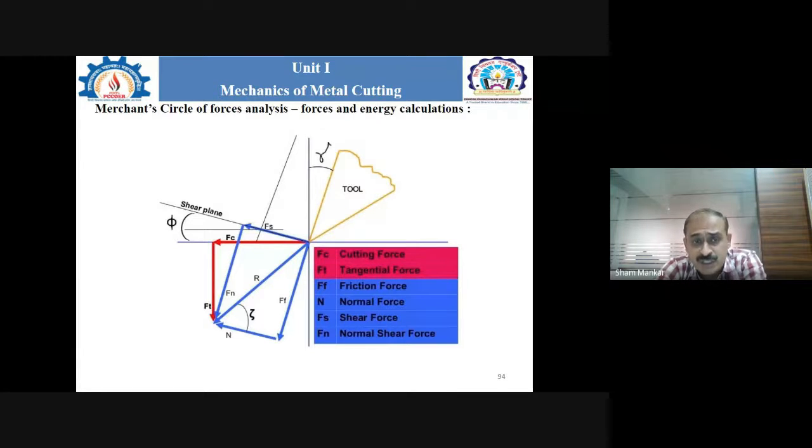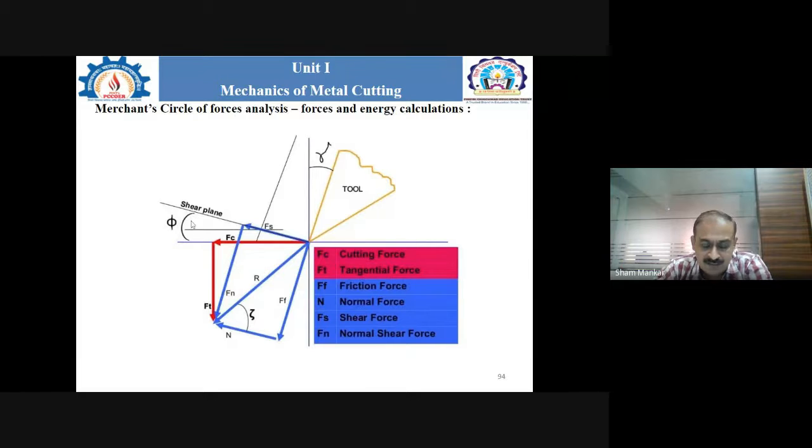Here the angle introduced in slide number 94 is phi, that is the shear angle, and one more angle is there, the friction angle, which we can consider here as eta. So you may use different notation as per your convenience.